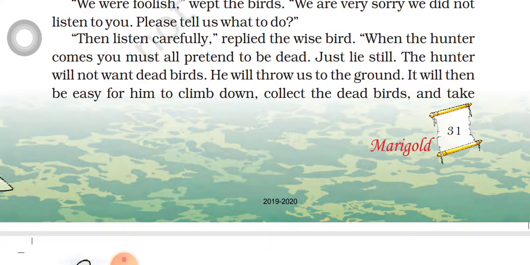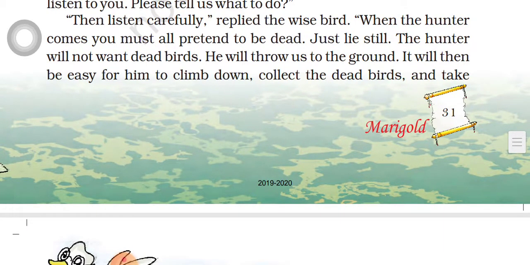When the hunter comes, you must all pretend to be dead. Just lie still. The hunter will not want dead birds. He will throw us to the ground. It will then be easy for him to climb down and collect the dead birds.